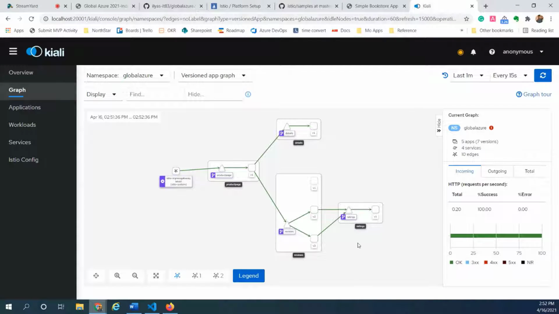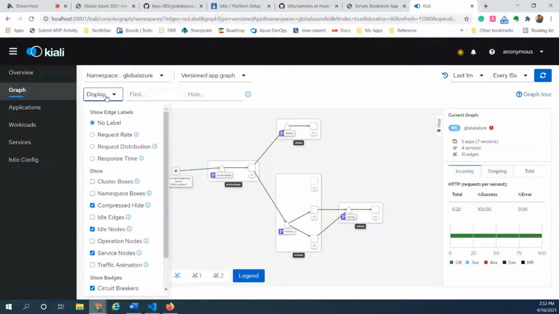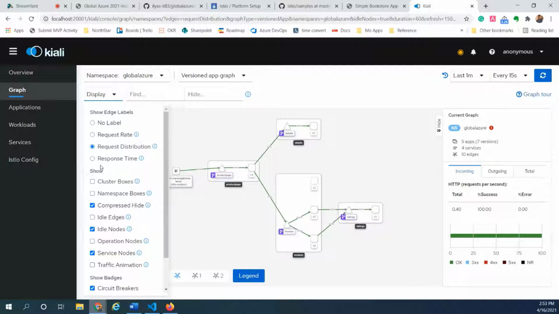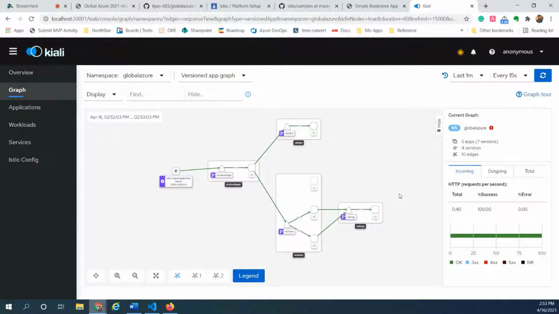So immediately we could see the benefit of the observability, monitoring and auditing capability that Istio brings to the table. Now, we could also see a lot more capabilities here: response time, request distribution, namespace boxes. There are a lot more things that you could play with. And yeah, so this is really fun, right?